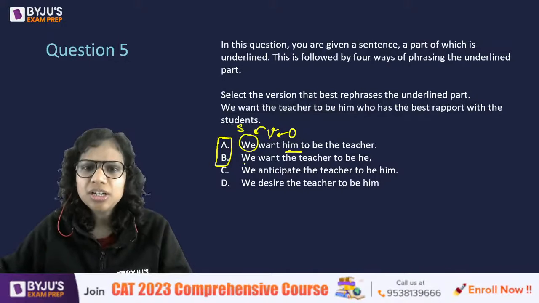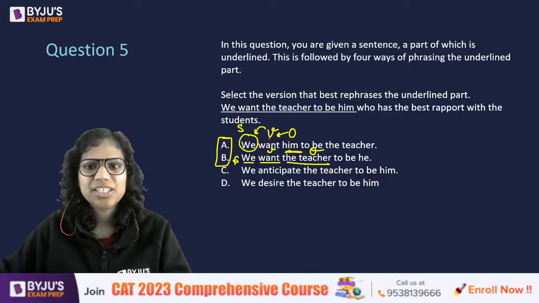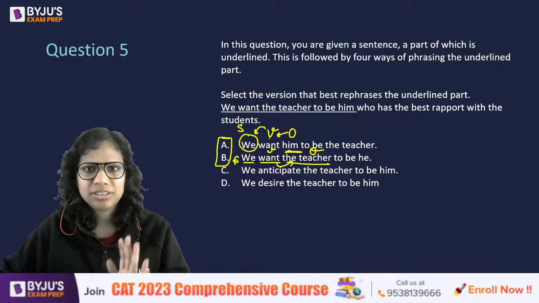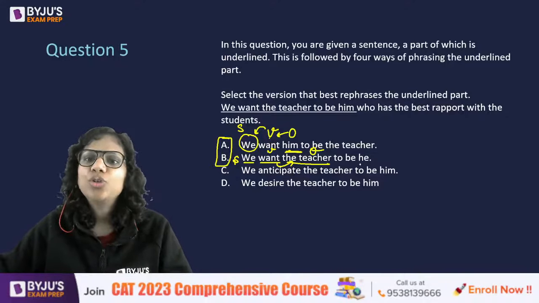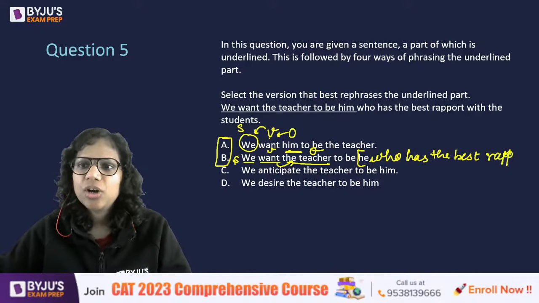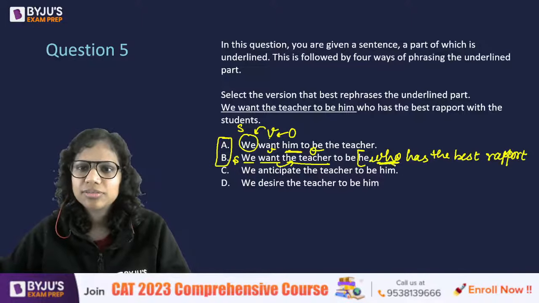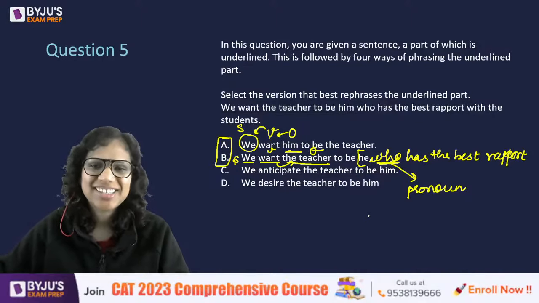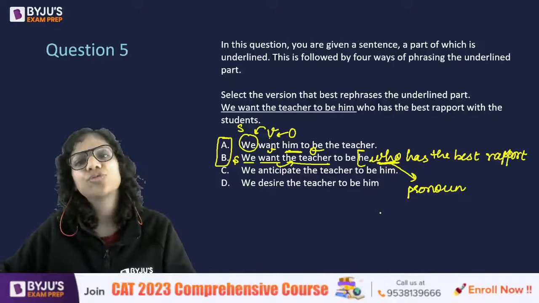Okay. Now here in this sentence, look at what is happening. This is the verb, this is the subject of this verb, this is the object. This is the object of the verb, right? Now, to be, if you look at this, he who has the best rapport. Now, who is a pronoun. Who is a pronoun? But what kind of a pronoun is it? Is it a subject pronoun or an object pronoun?